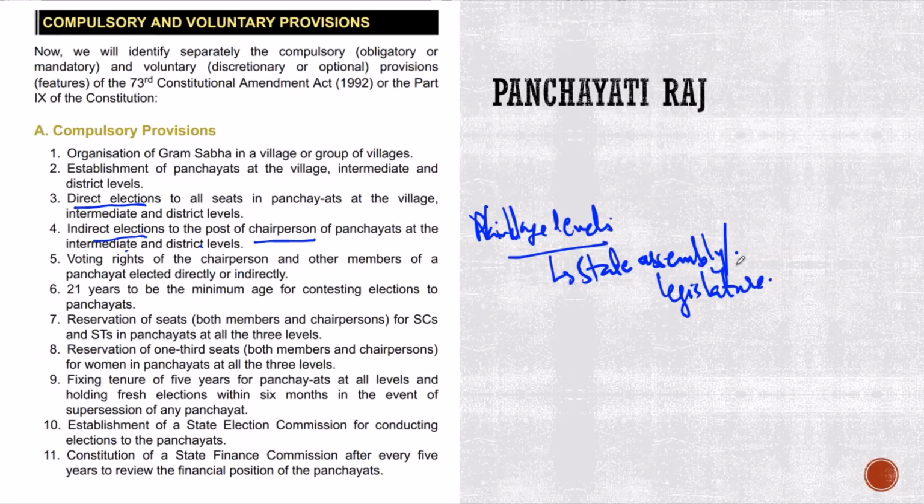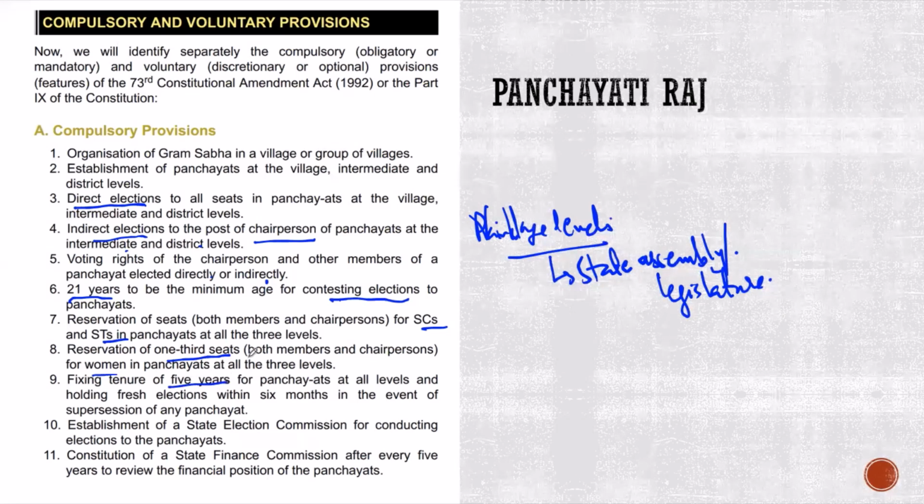Voting rights of the chairperson and other members of the panchayat, elected directly or indirectly. Then 21 years to be the minimum age for contesting in elections. Reservation of seats for whom? SCs and STs. Reservation of one-third of the seats for women. A tenure of 5 years.